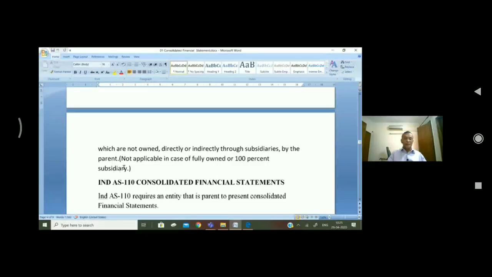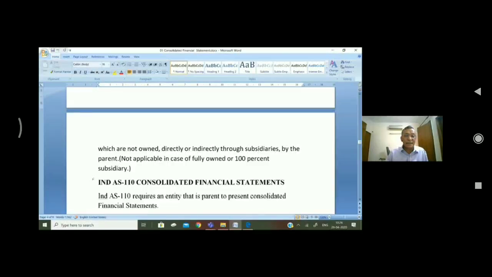That will not be applicable in case of fully owned or 100% subsidiary. Now suppose your company A Limited has purchased all the shares, 100% shares of B Limited. So in that case, there will be no minority interest.